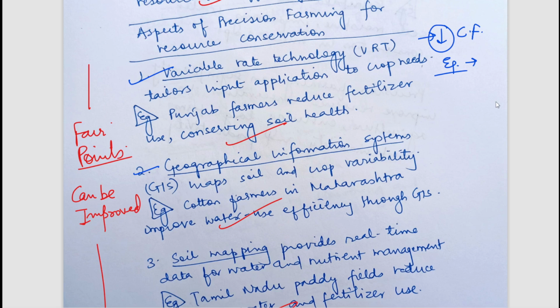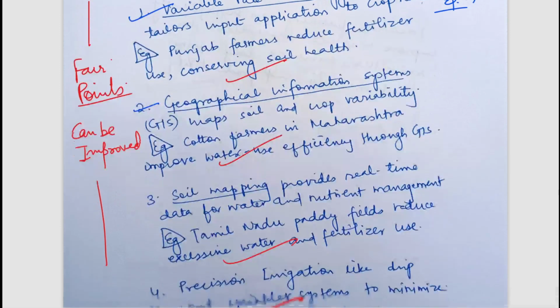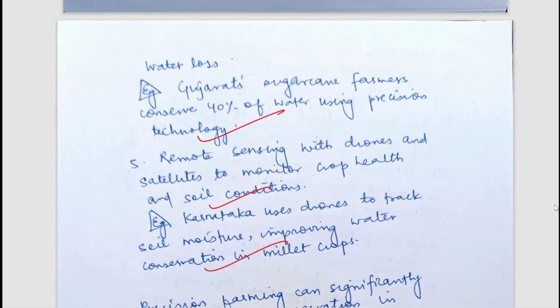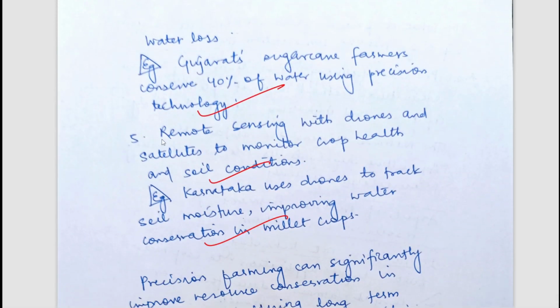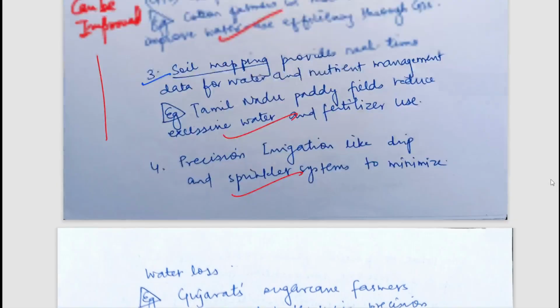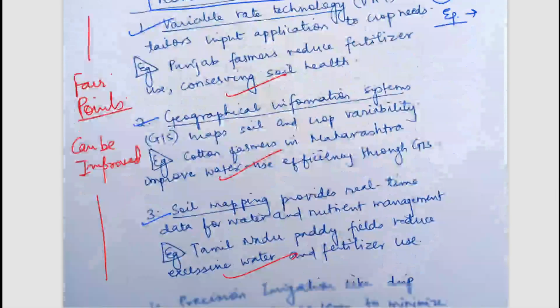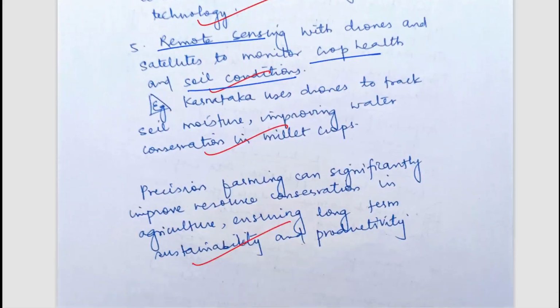Although it is fair, there is slight scope for improvement. Soil mapping can be done. Fair points, you can simply pause and read them. Remote sensing has various applications to monitor crop health and soil conditions. Remote sensing should be used as an example, and the points should show how precision agriculture benefits the crops and agriculture, and how it benefits resource conservation, which is the keyword. So a better structure could be used here.